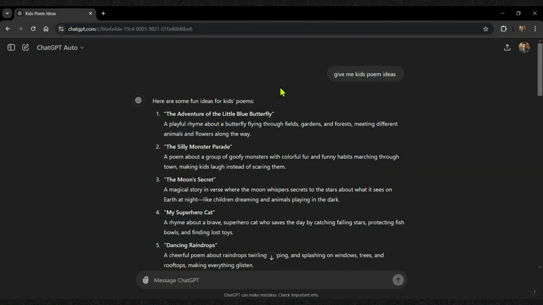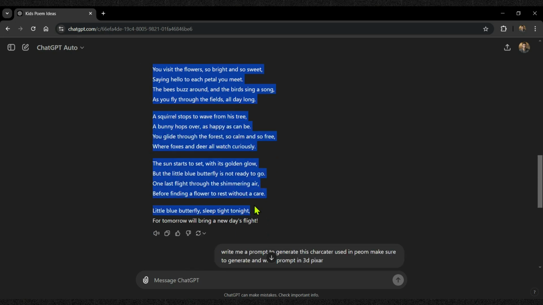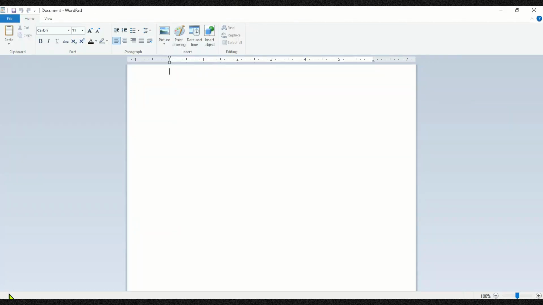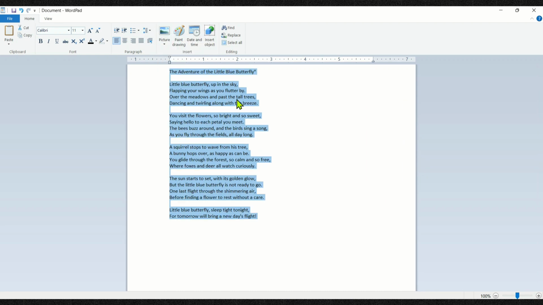To generate the poem, we first need some lyrics. Sure, you can download copyright-free poems online, but I figured we'd make something original instead. For that, I gave ChatGPT a prompt asking for poem ideas, and it gave me several suggestions. I liked the first one the most, so I asked ChatGPT to write it out, and it gave me the poem. This is how you can get ChatGPT to write a poem for you, and then just save it in a text editor.